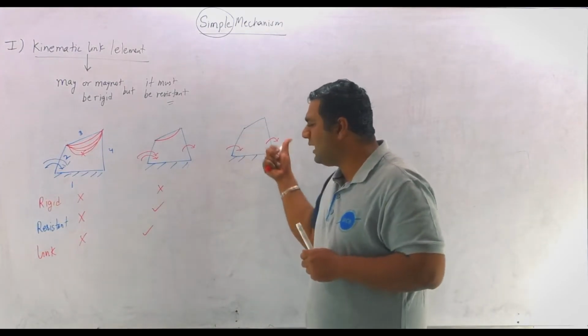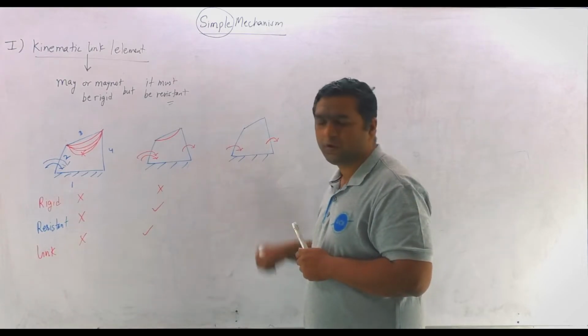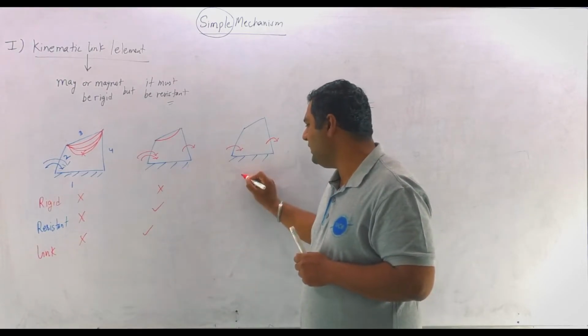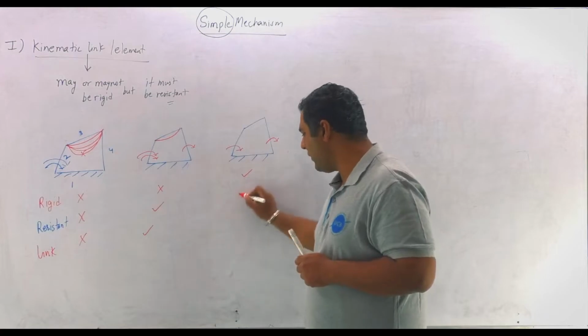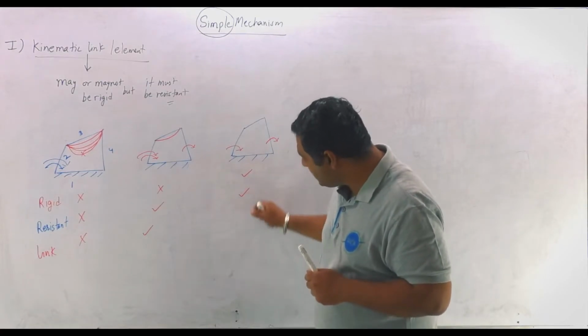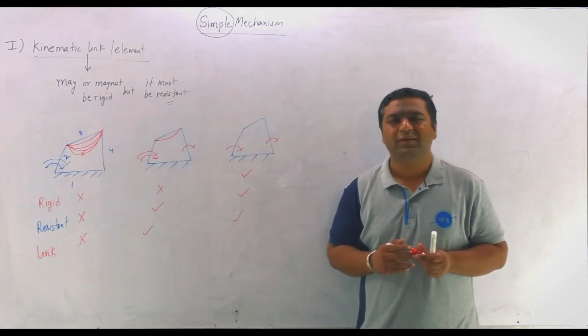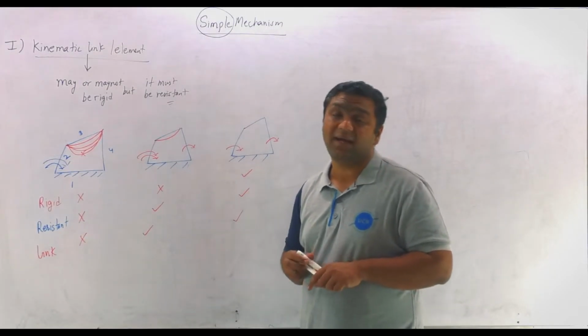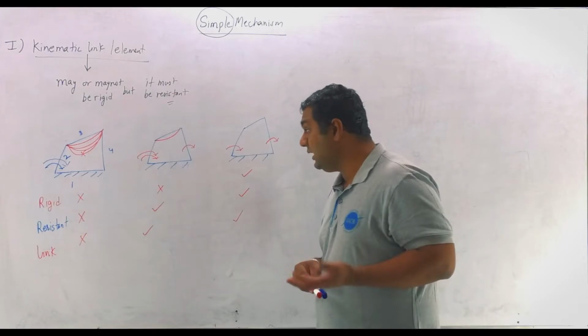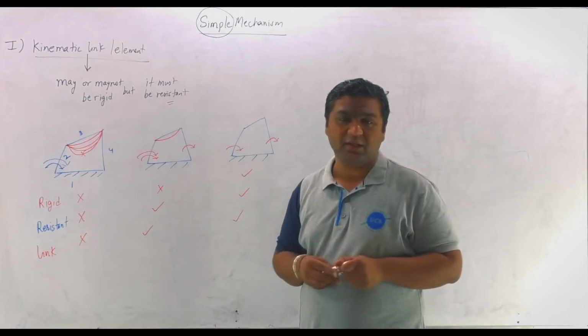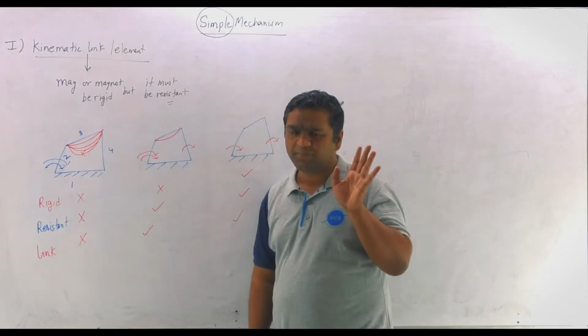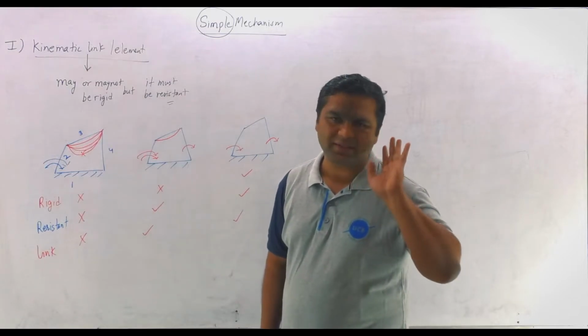And when it will be getting transmitted in terms of torque or power, then my dear, I will say it is rigid or resistant, and as it is resistant, it is going to be a link. So my dear, for a link, resistant is the desired condition. Rigidity is not at all the desired condition. It may or may not be rigid, but it must be a resistant body.